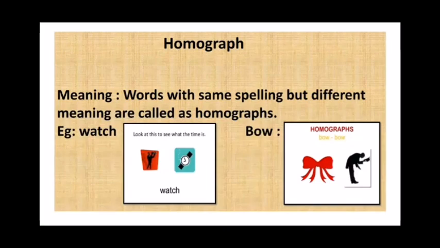Like you can see on your screen, the first one is watch. One is to see something and another one is the watch on your wrist. The second example is bow or bow. One is the bow which you tie onto your collar, and the second one is a bow or a bend to respect somebody.